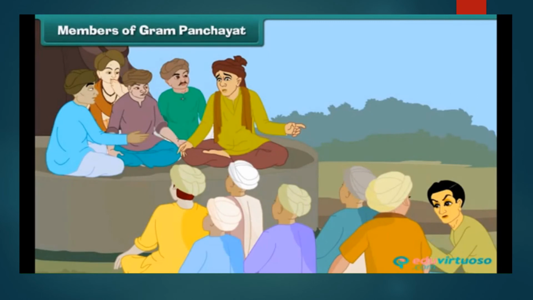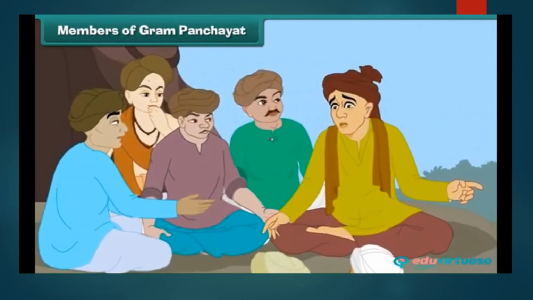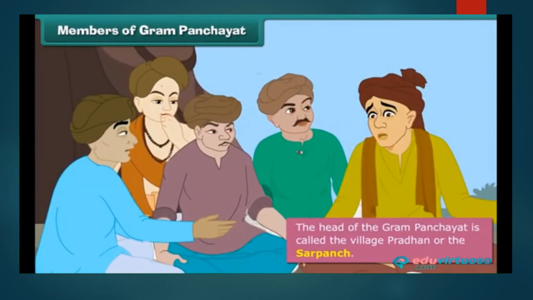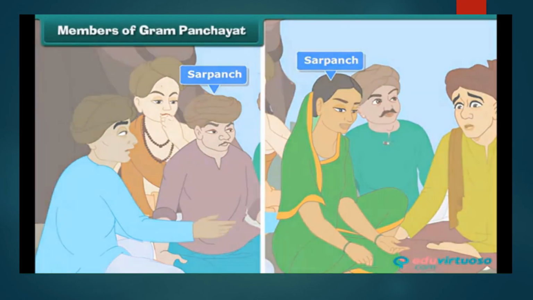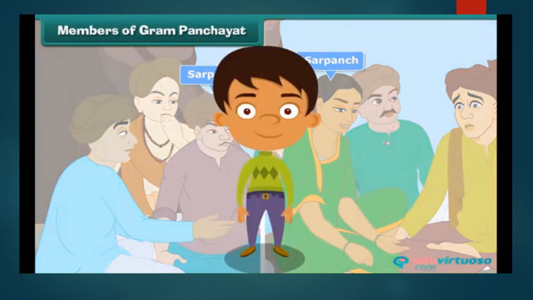A Gram Panchayat consists of 5 members. The head of the Gram Panchayat is called the village Pradhan or the Sarpanch. The Sarpanch of a Gram Panchayat can be a male or a female. The members of a Gram Panchayat hold meetings to solve the problems of the villagers. The Panchayat solves land, water and other disputes among villagers.